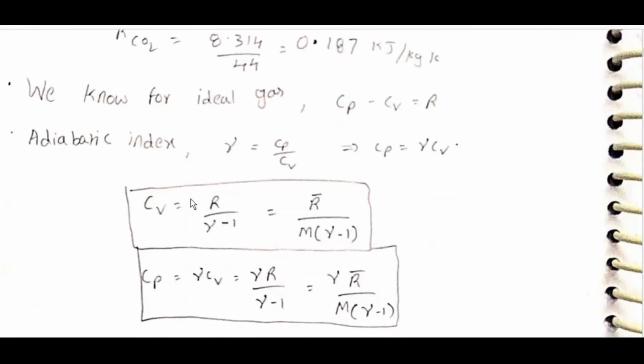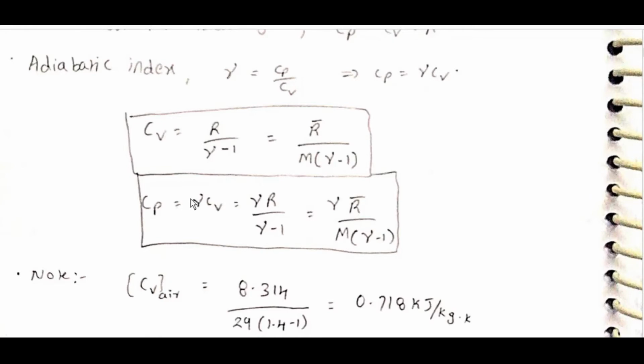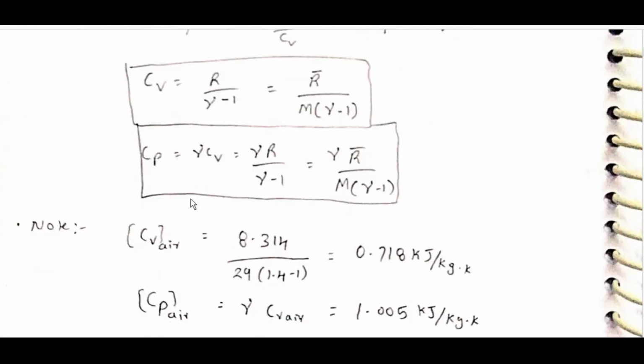We know for ideal gas Cp minus Cv is equal to R. Adiabatic index gamma is equal to Cp by Cv, so Cp is equal to gamma Cv. Cv is equal to R by (gamma minus 1), which is R̄ by M into (gamma minus 1). Cp is equal to gamma Cv, which is gamma R by (gamma minus 1), equal to gamma R̄ by M into (gamma minus 1).